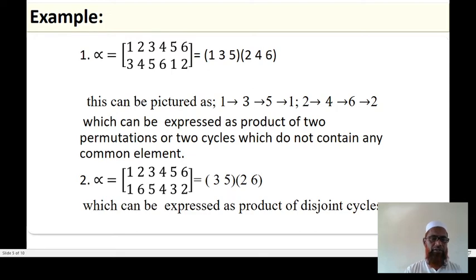Second example: alpha is 1, 2, 3, 4, 5, 6 mapping to 1, 6, 5, 4, 3, 2, which can be expressed as a product of two disjoint cycles, leaving unaltered the elements 1 and 4. Leaving these two, 3 goes to 5, 5 goes to 3, and 2 goes to 6 and 6 goes to 2.